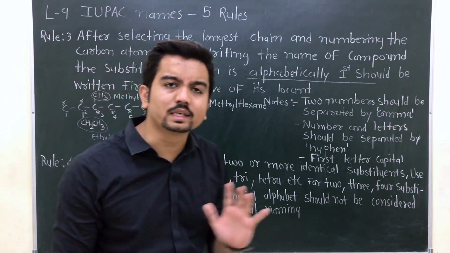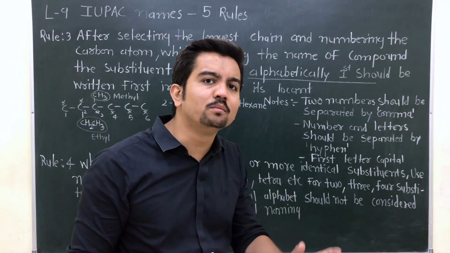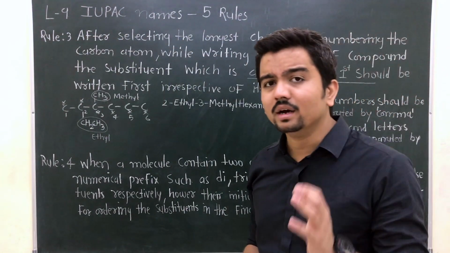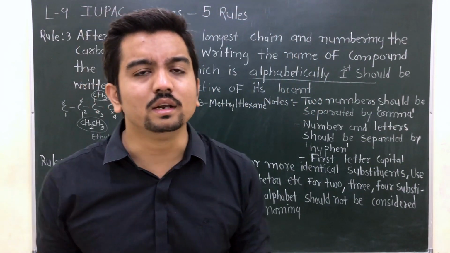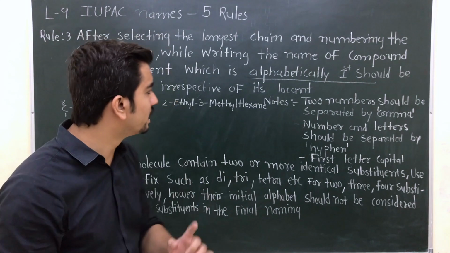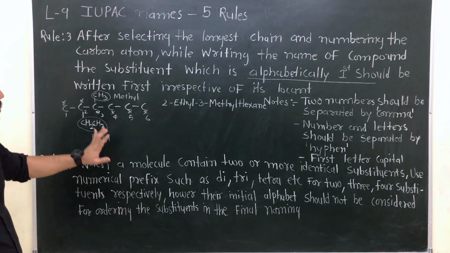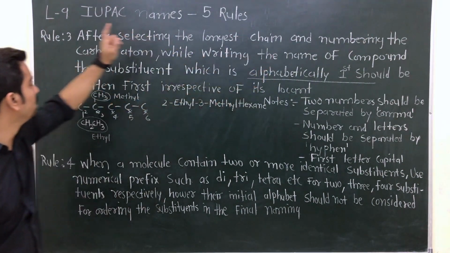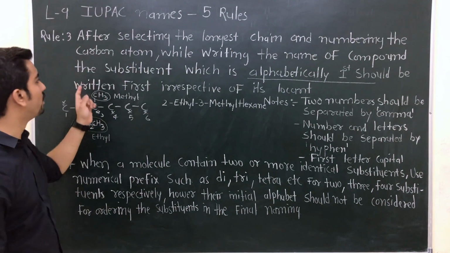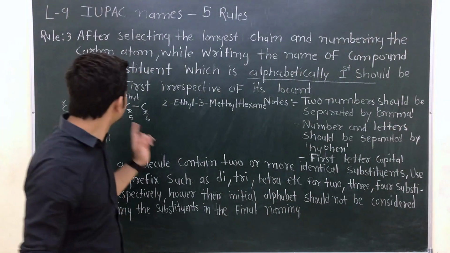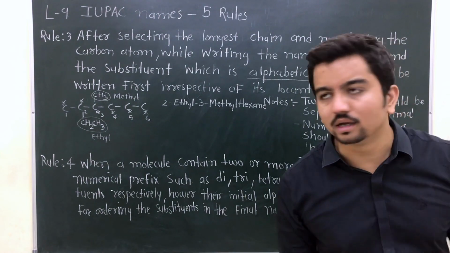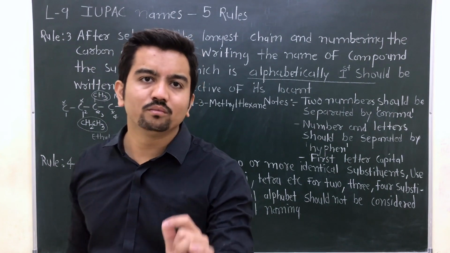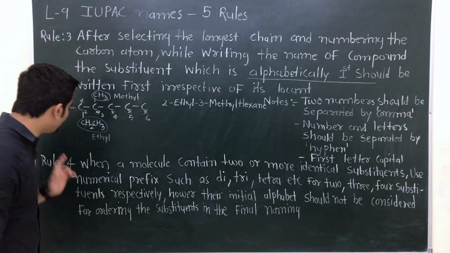Don't worry, we are going to solve the exercise, so you will understand better. Right now you only have to understand the rules, nothing else. Don't apply more logic, just understand the rules. What does rule number 3 state? After selecting the longest chain and numbering the carbon atoms, while writing the name of the compound, the substituent which is alphabetically first should be written first irrespective of its locus. Alphabetically first should come first. That's it. Simple.